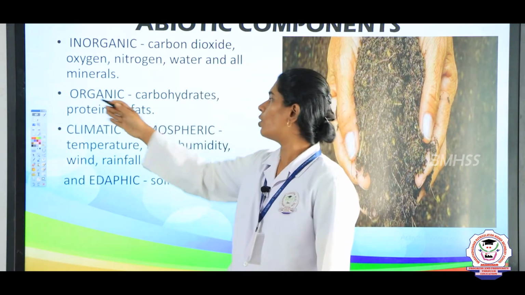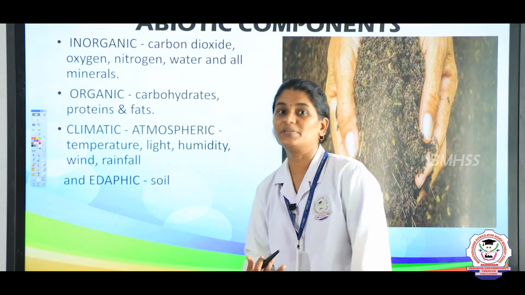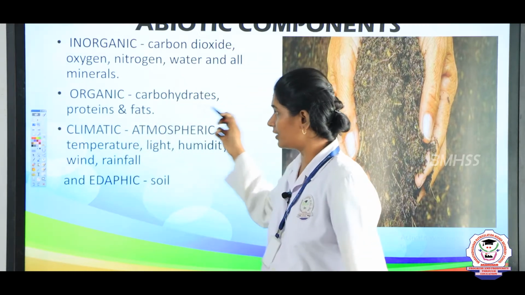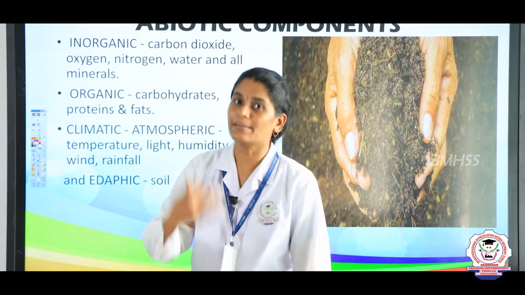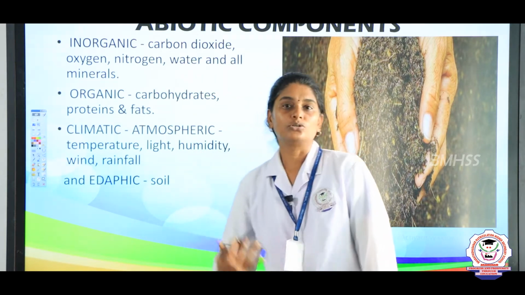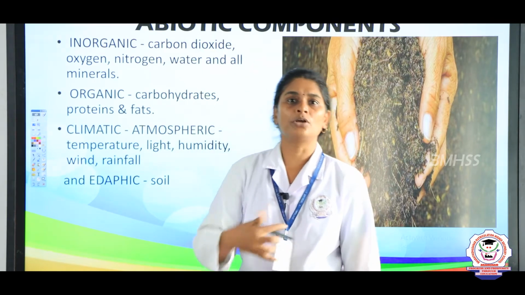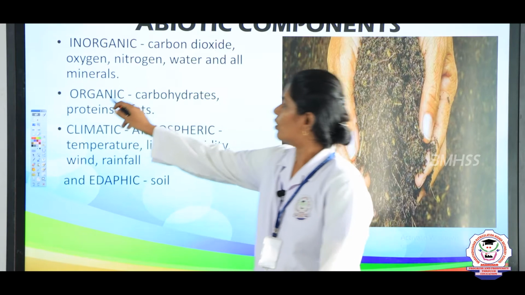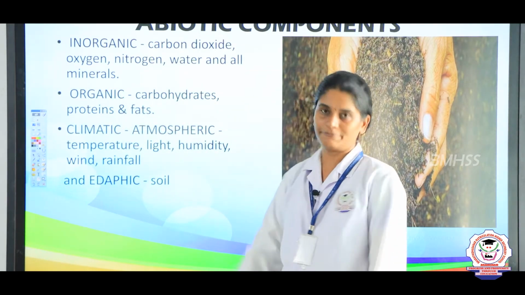The next one is organic components. What are these organic components? The organic components means the substances that contain carbon, for example, carbohydrates, proteins and fats. These come under the abiotic components. Somehow the biotic and abiotic are linked together or interact together. So the organic components are carbohydrate, protein and fats.